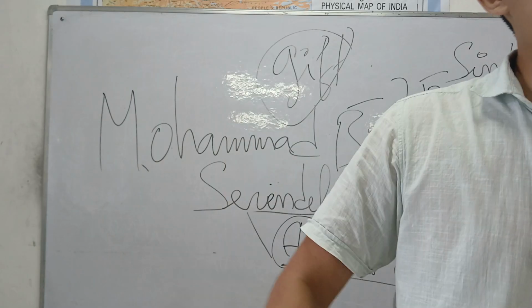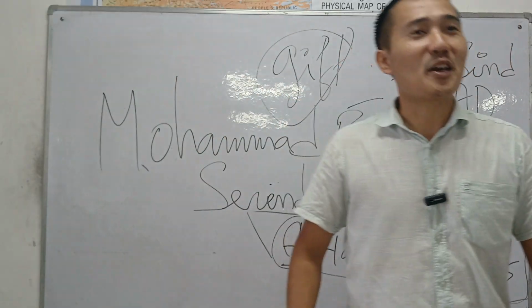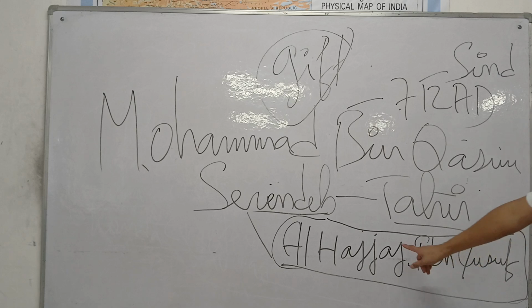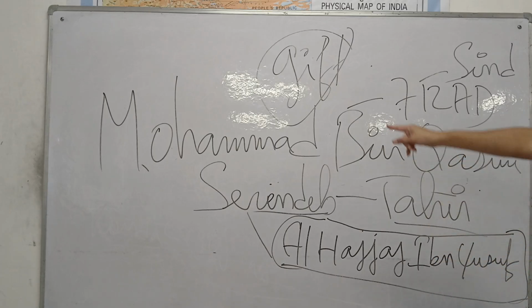But instead of compensating, he challenged Al Hajjaj. So Al Hajjaj sent Muhammad bin Qasim, his commander, an army officer. So the master sent his commander.